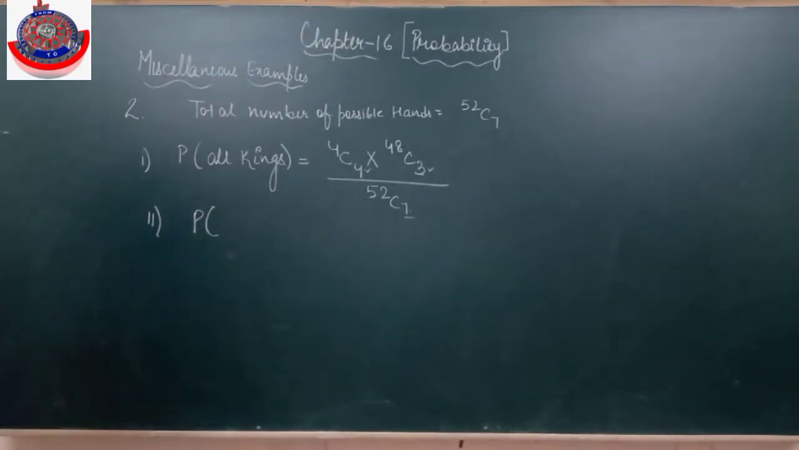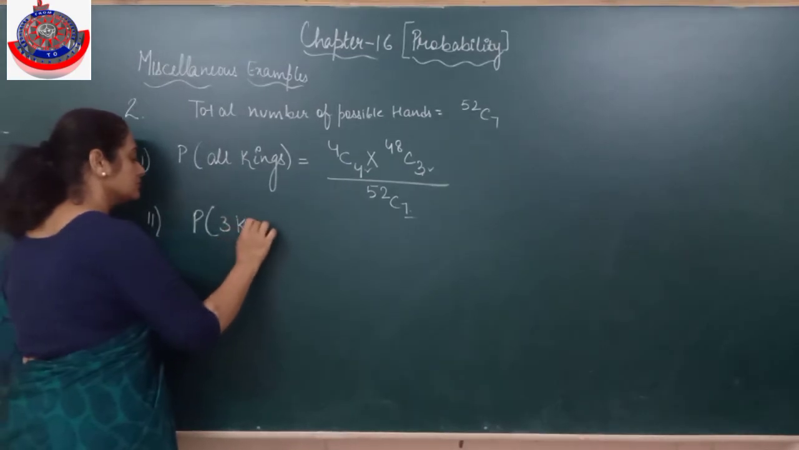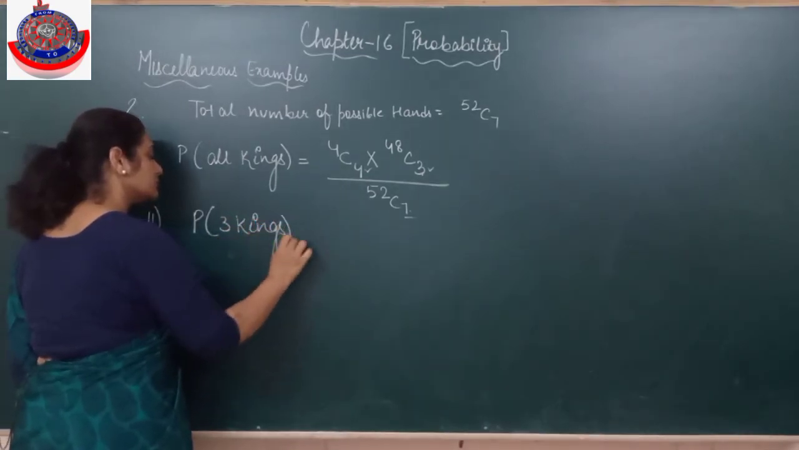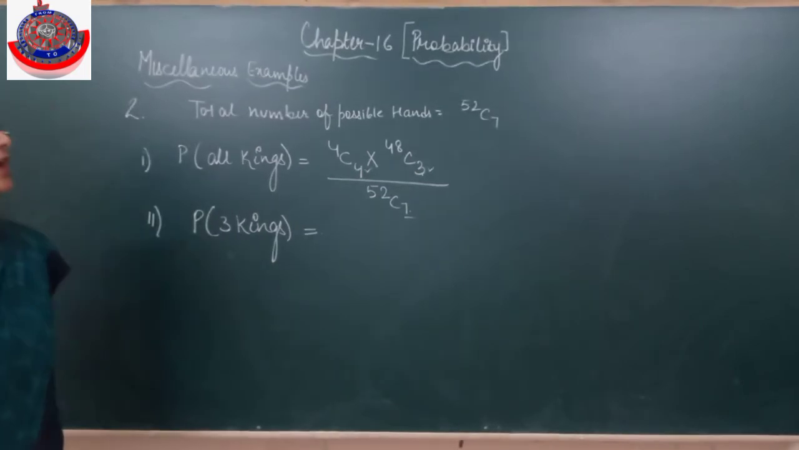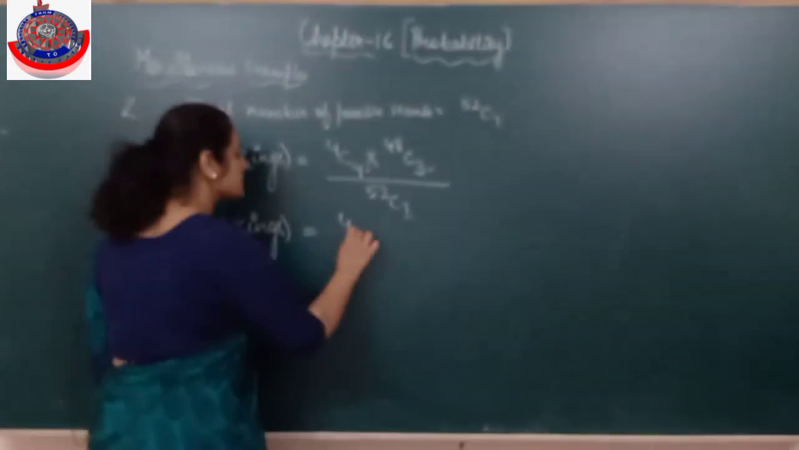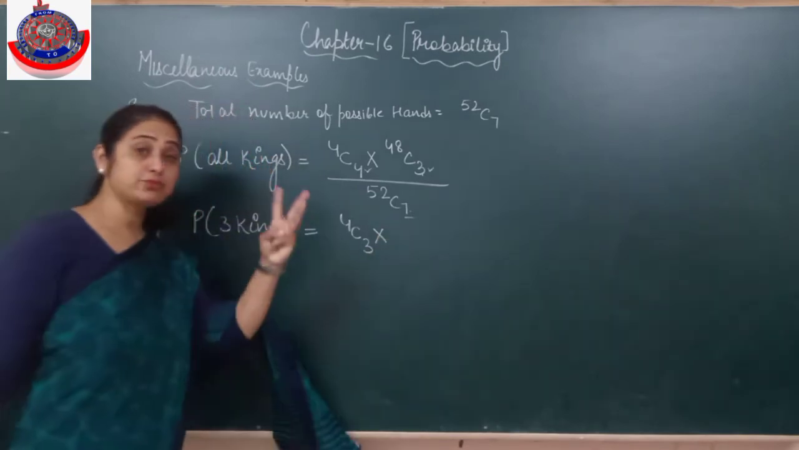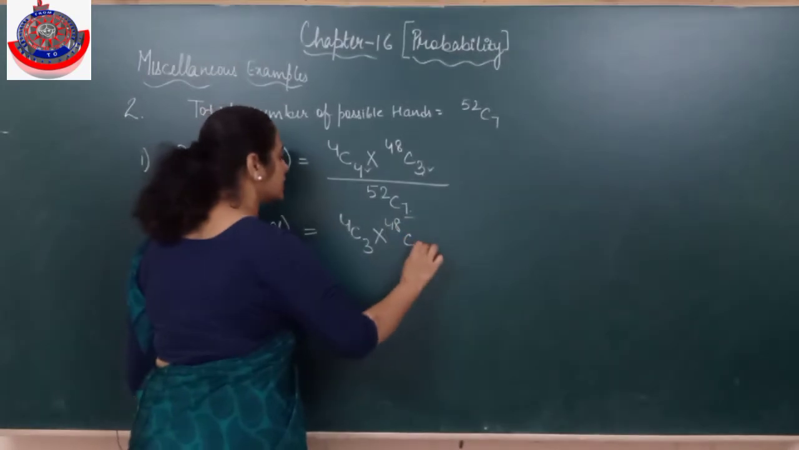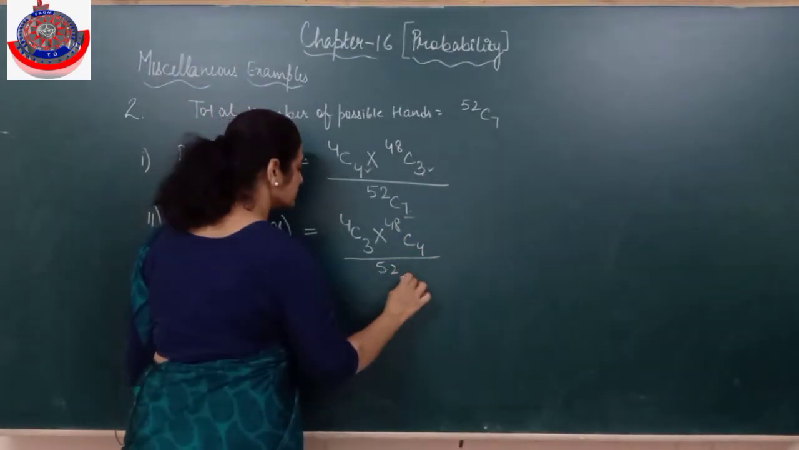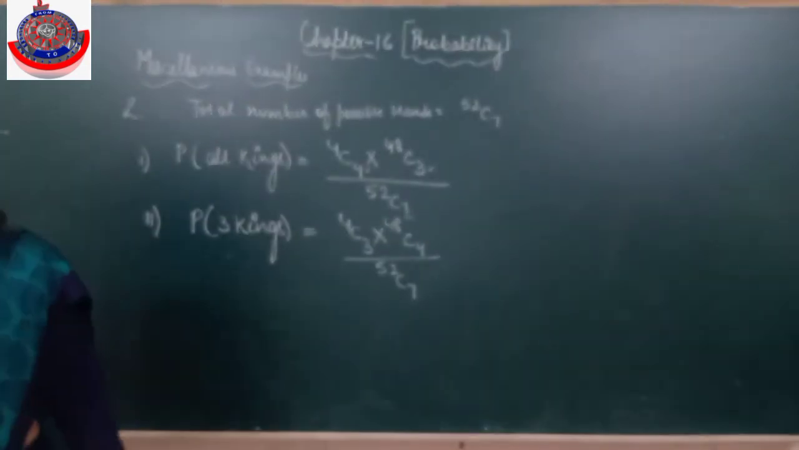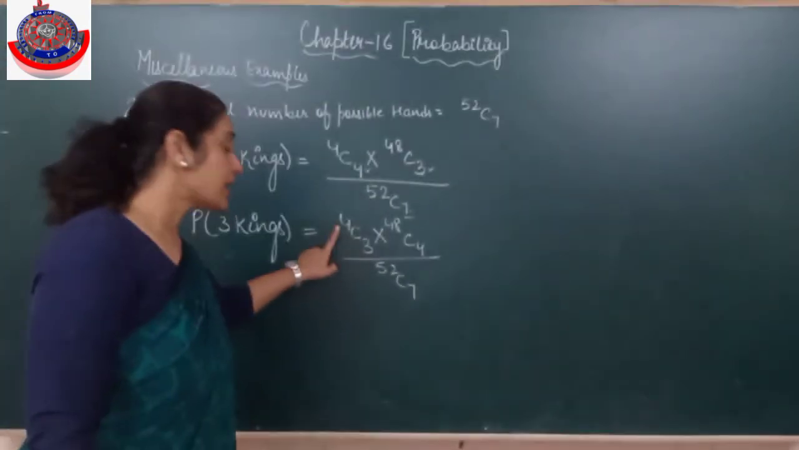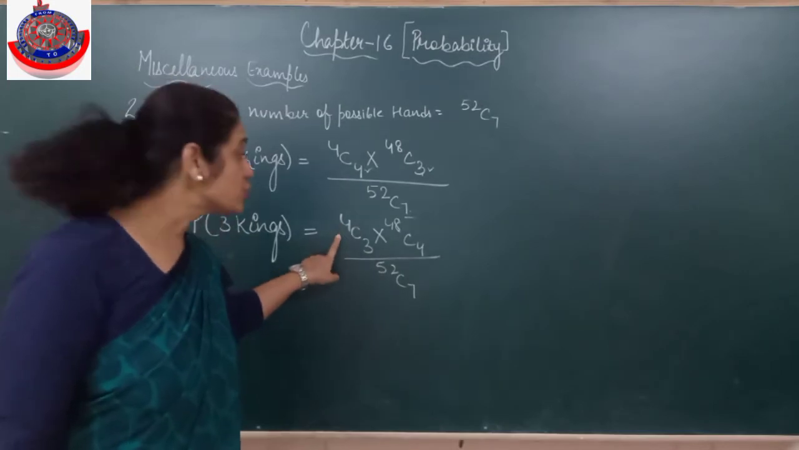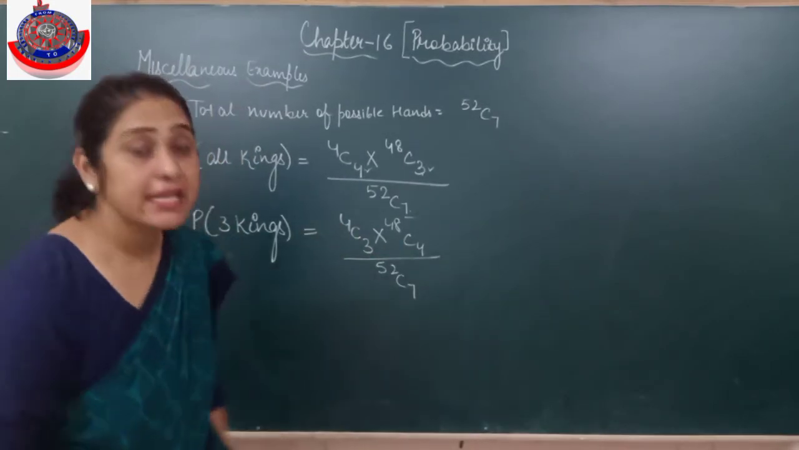Second part. I need to find the probability that out of these 7 cards, 3 are kings. That means I need 3 kings, so out of 4 I have to pick 3 kings. And the remaining 4 can be any other cards. Is it clear? So 3 kings out of 4, because I have a total of 4 kings, and choose 3 of them. Remaining 4 can be any other cards.